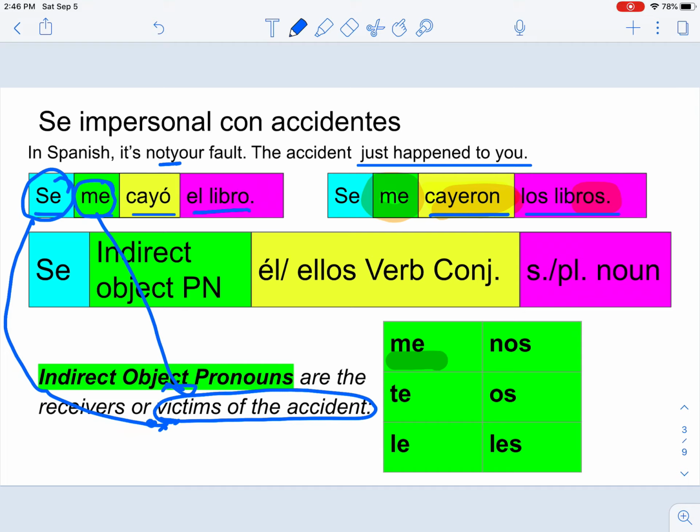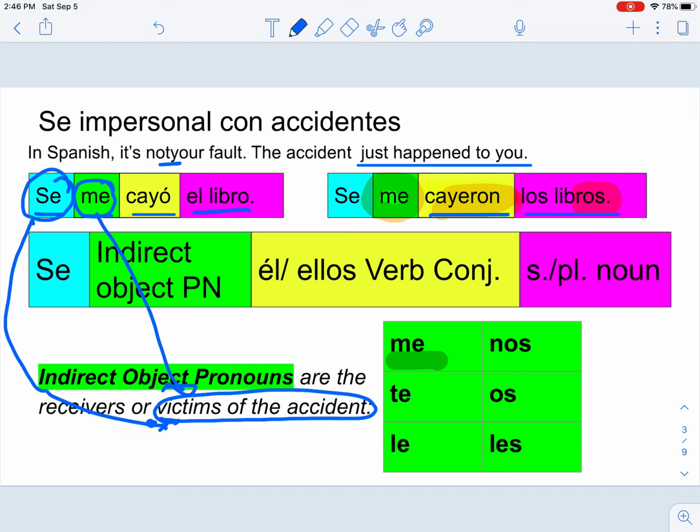So here's some examples. For example, we're going to say a tree fell on me. So if we have this sentence, a tree fell on me, then we're going to need to know that a tree is going to be the thing, right? So it's going to be the noun, and that's a singular noun. Fell, we're going to just call that the verb, and we have the verbs listed in yellow there. So that's going to be fell.